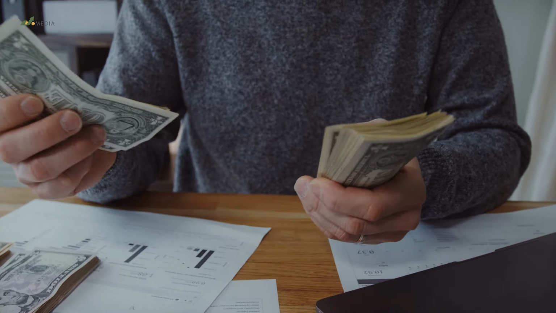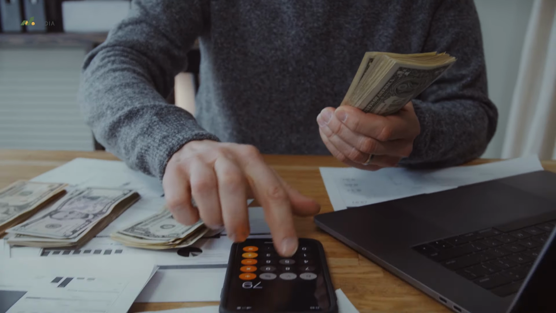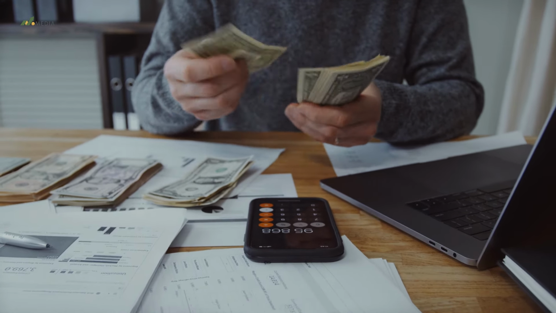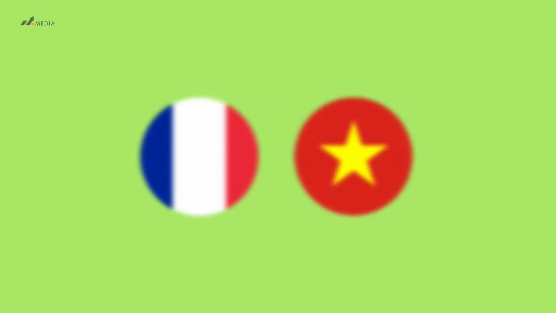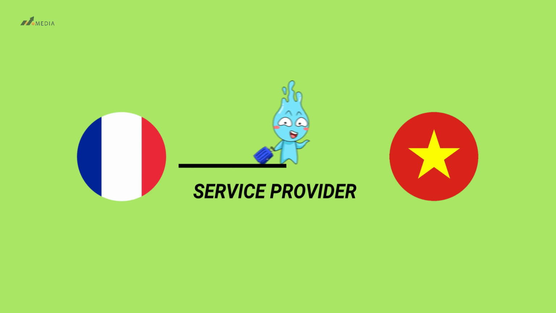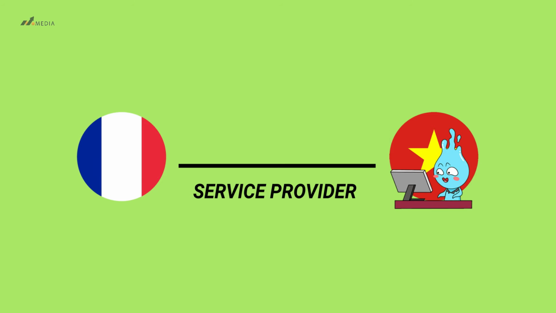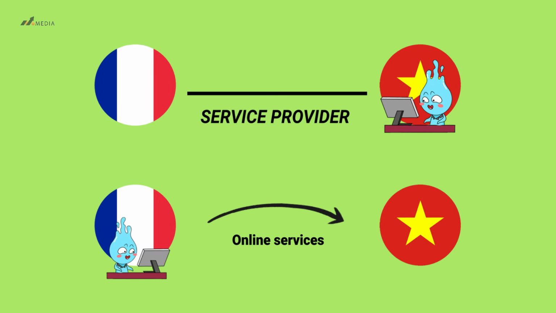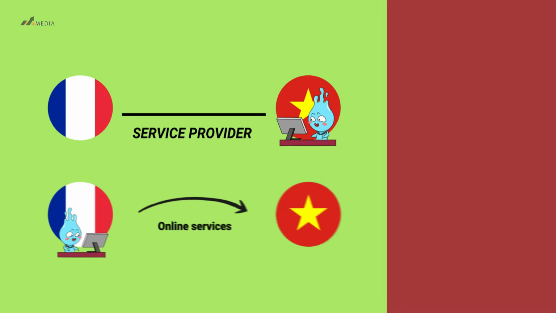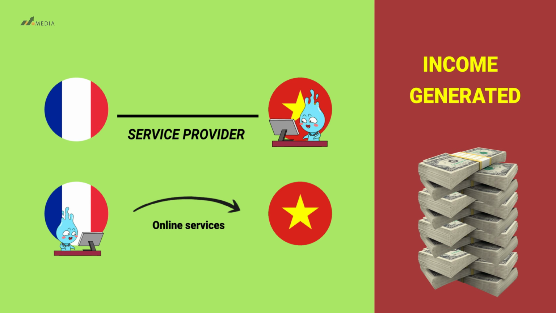It means the income he receives from work in Vietnam, regardless of which company it's from or where he physically works. For example, that friend is French, working and receiving a salary from a company in France, and has been assigned to Vietnam to provide services for Vietnamese clients. Or he may still be in France, but providing online services for Vietnamese clients. In both cases, the income paid by the French company for his work, whether he is physically in Vietnam or providing services online, will be considered income generated in Vietnam for him.